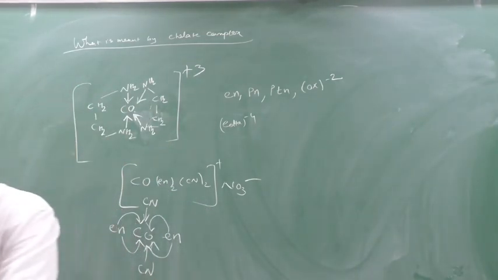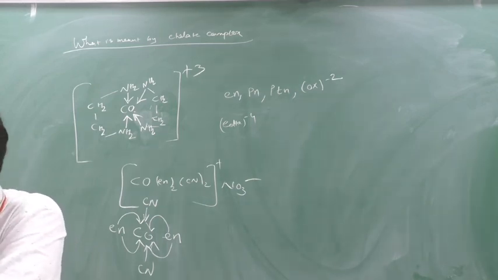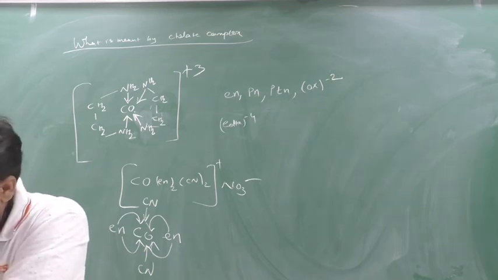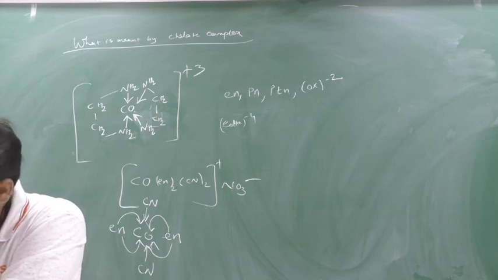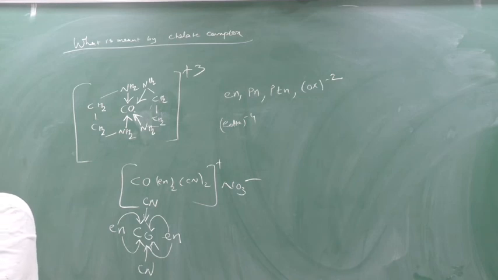Okay, now next. So these are the three rules. Now write down one key point. Hence, a coordinate covalent bond is formed by overlapping of the vacant orbitals. Clear?